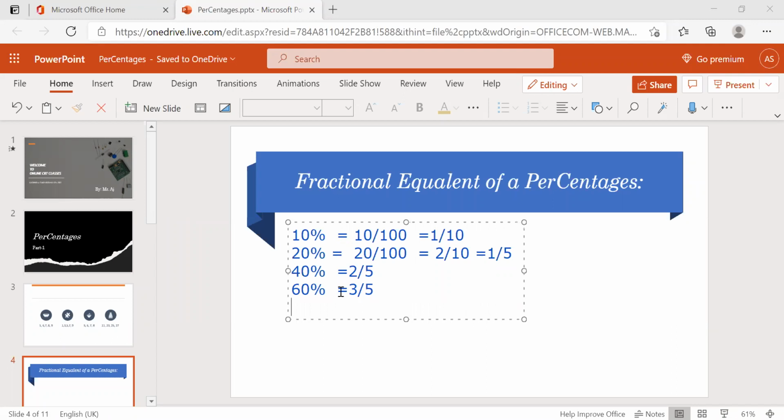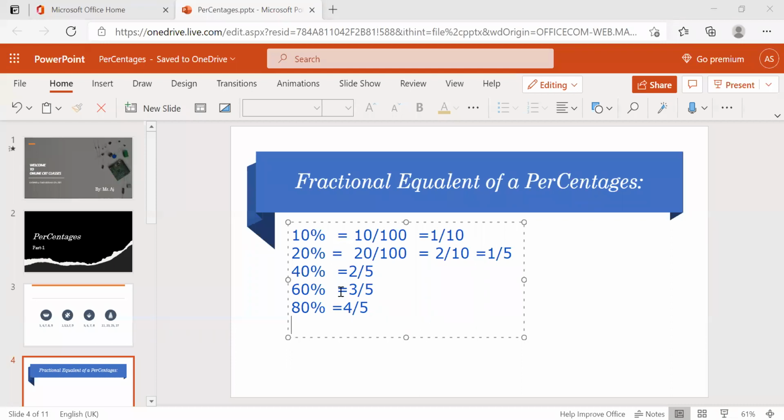Then what's the 80%? What's the 80% of 100? It's nothing but double of 40%. 2 times of the 40%. What's the 2 times of the 40%? It's 4 by 5. Is it clear?